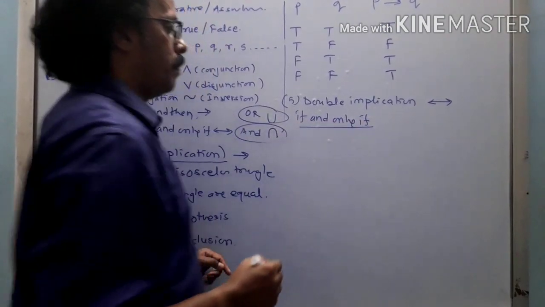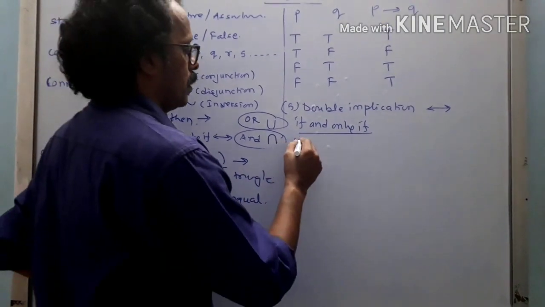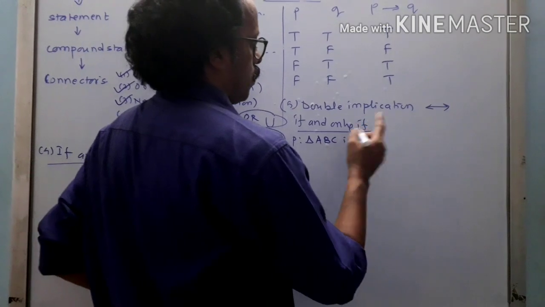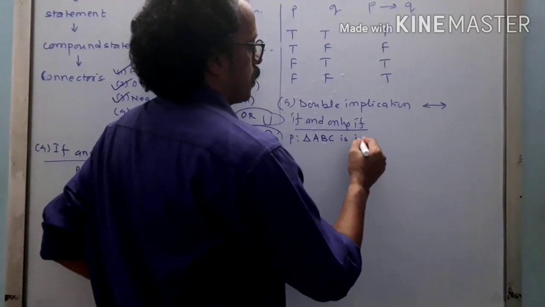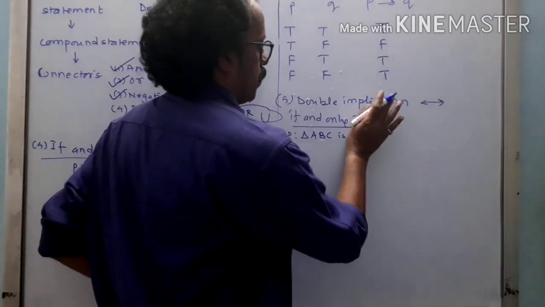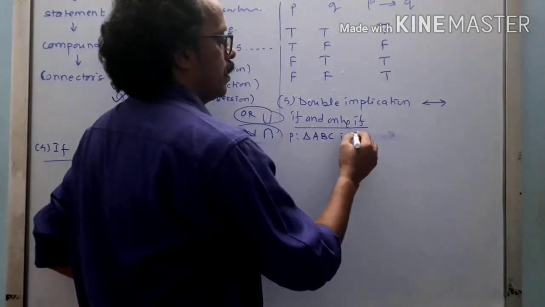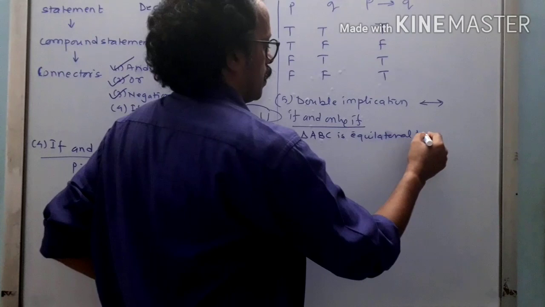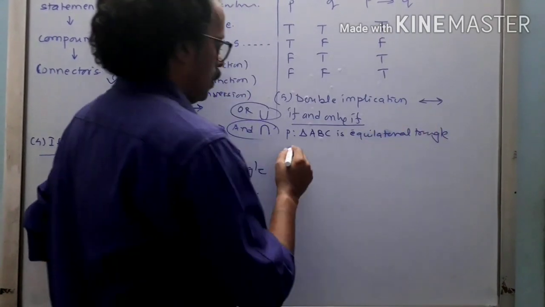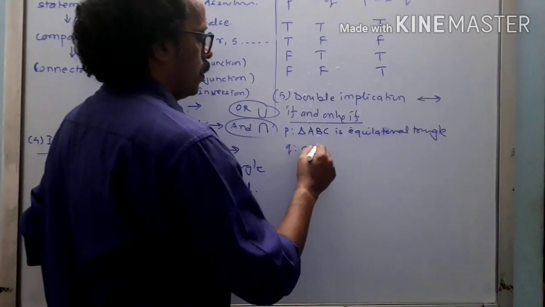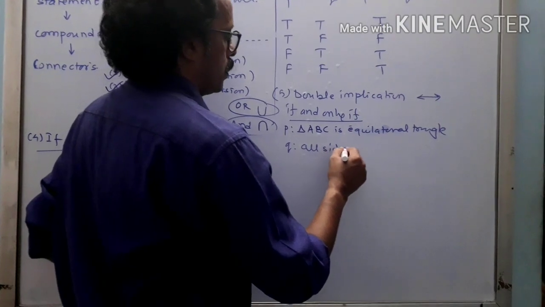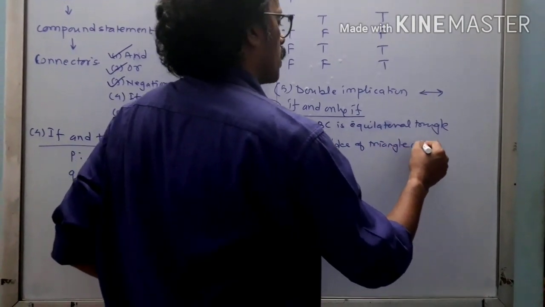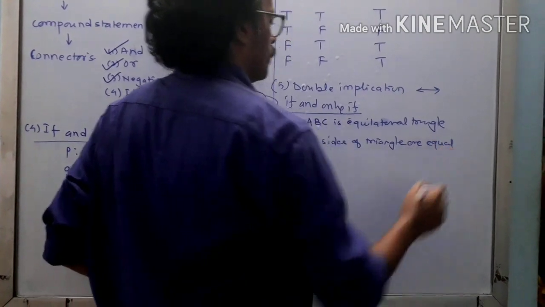So suppose P is the statement "triangle ABC is equilateral", and Q is the statement "all sides of the triangle are equal".